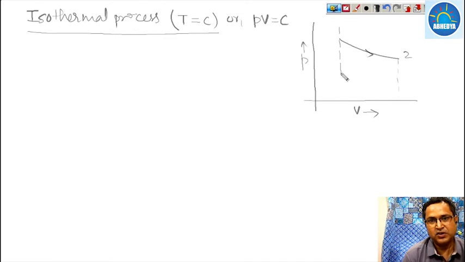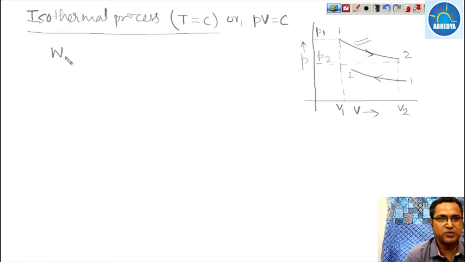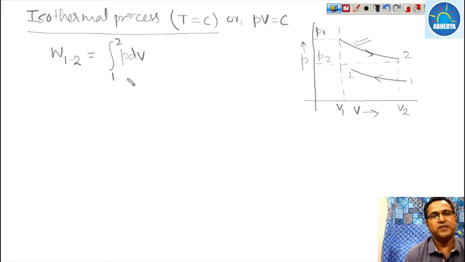Okay. Now let us assume that the pressure at state 1 is P1 and the pressure at state 2 is P2, and their corresponding volumes will be V1 and V2. This is the case of expansion, and suppose if it is compression, then it will be something like this, state 1 to state 2. So this is the case of compression. I am just taking this one as an expansion. So work from state 1 to state 2 becomes integration of PdV from state 1 to state 2, that we have to calculate.